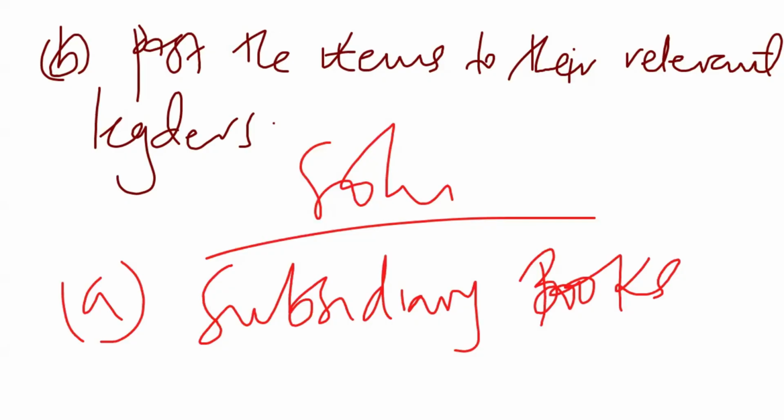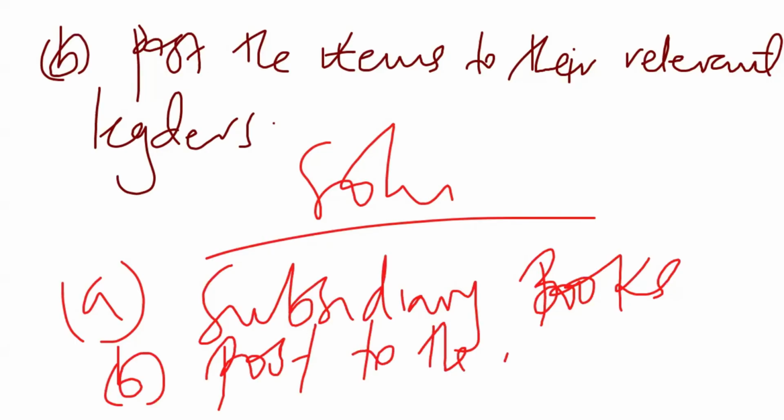So we are going to put all those items in their respective subsidiary books. But part B, they want us to post the transactions to the relevant ledgers. And we said the ledgers are either ledger accounts or a cash book. So that's all that they want us to do in this number.